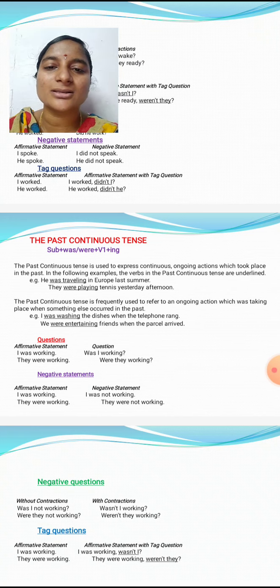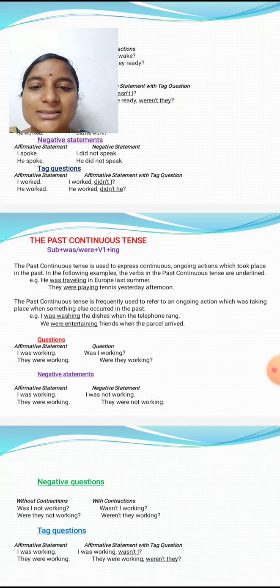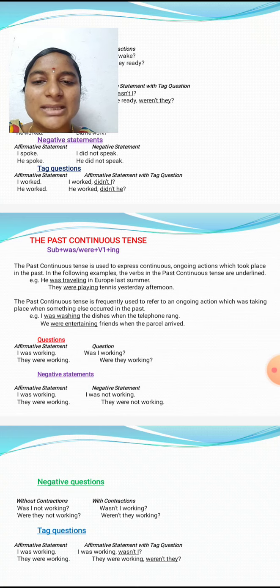That is called past continuous tense. For example, the structure is subject plus was or were plus V1 plus ing. He was traveling in Europe last summer. So it begins in the past and goes on sometime in the past.